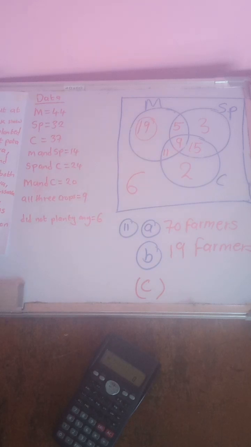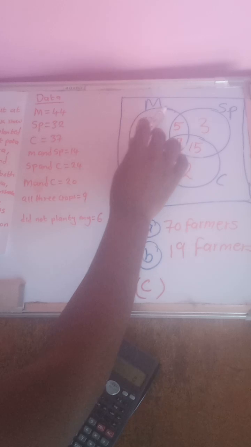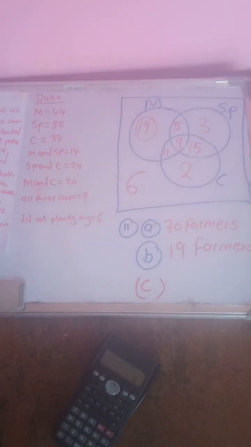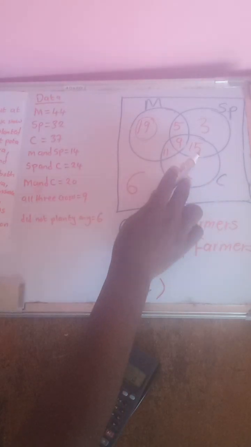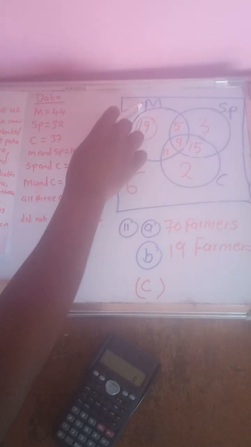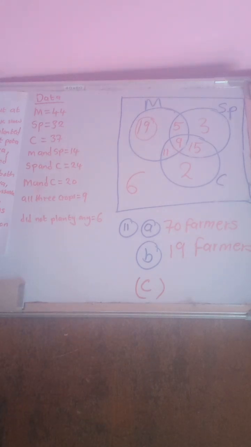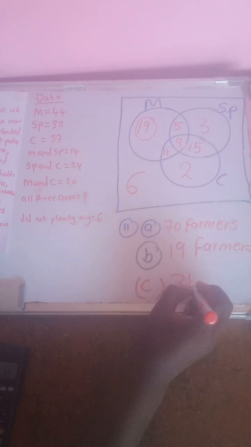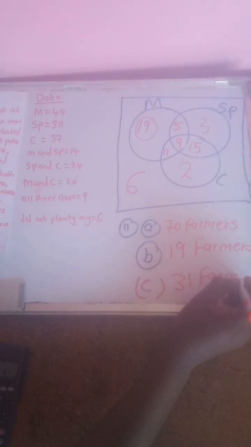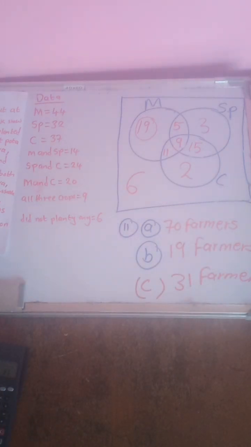Now, which is C. How many farmers planted 2 crops? Those who planted two crops, you check. Maize and sweet potatoes, there are 5. Sweet potatoes and cassava, 15. Maize and cassava, 11. So you add this to find the total. So you say 5 plus 15 plus 11. What do you get? 31 farmers. This is where we end on this question.